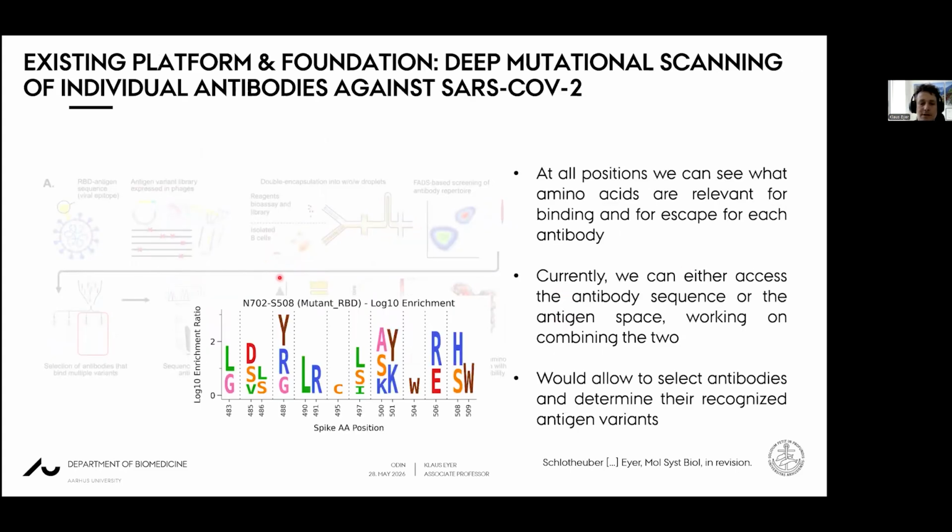As mentioned, we have done this for SARS-CoV-2, and just to show you here, that's one landscape of the mutational spectrum which the antibody recognizes, for this specific antibody in this case. And we can basically then use this data together with viral evolution prediction to try to see whether we can find antibodies that have specificities for mutations that might come up in the future. So this would allow us then to select candidates that will stay relevant for future developments.